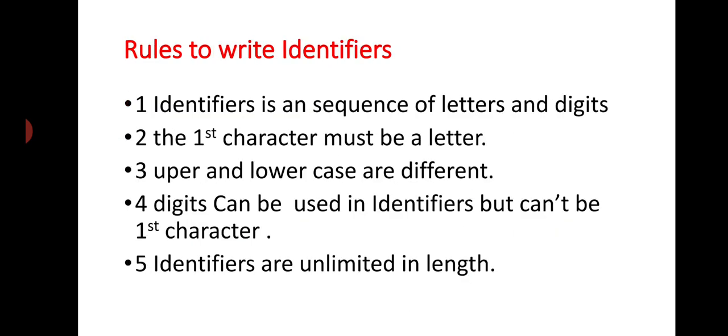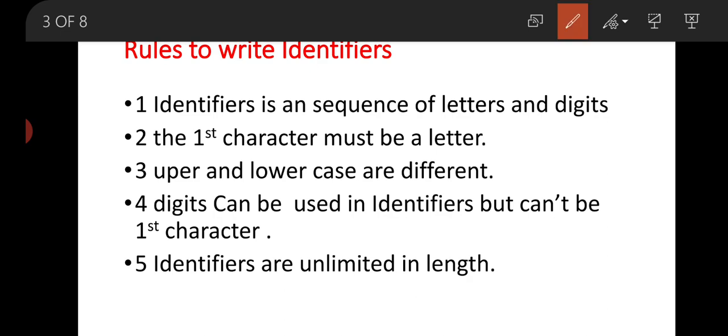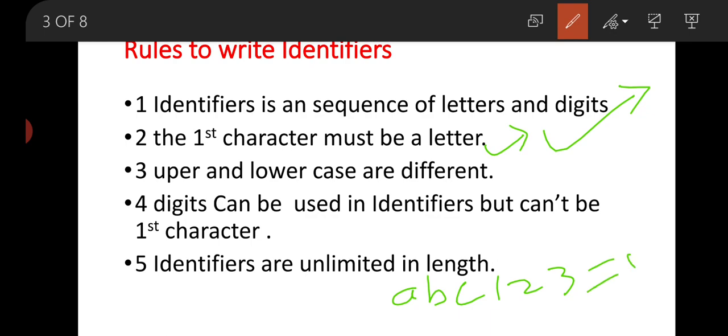So what are the rules to define an identifier? First one is, an identifier is a sequence of letters and digits. That means you can define an identifier with the help of letters and digits. Second one is, the first character must be a letter. That means if you are going to define any variable, suppose that ABC123 equal to 5.